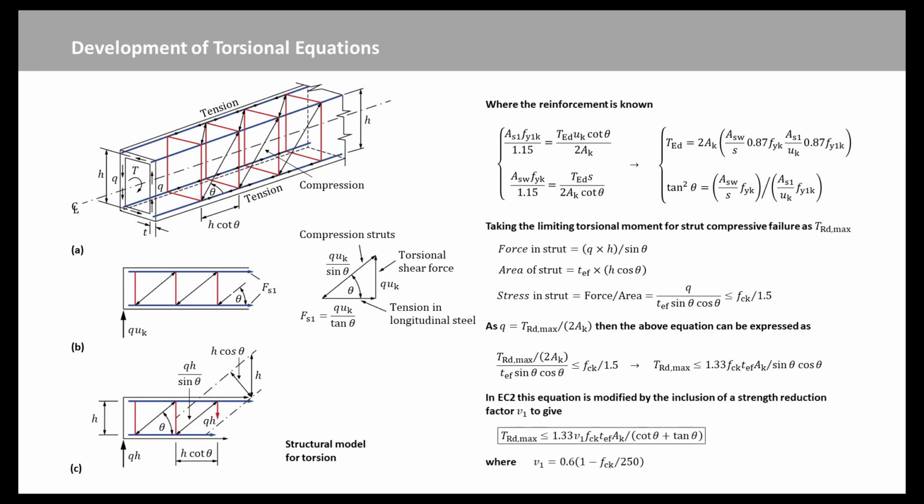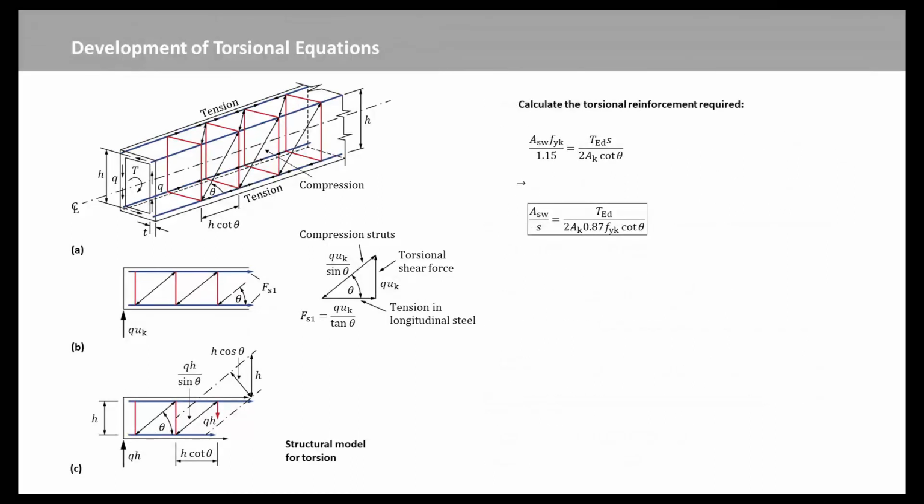In Eurocode 2, this equation is modified by the inclusion of a strength reduction factor v1 to give this equation, where the strength reduction factor takes the value of 0.6 times 1 minus fck over 250. The value of TRD max should be larger than TED.